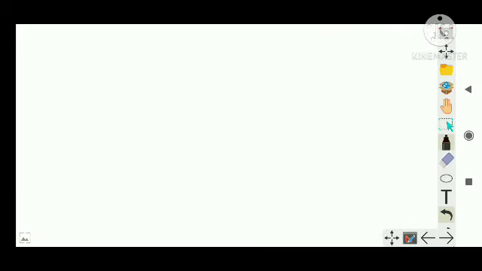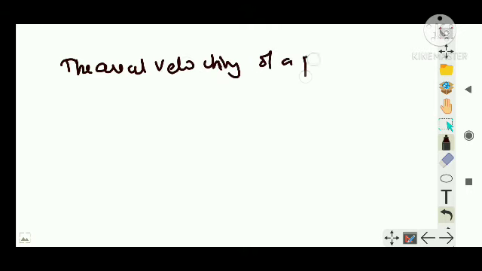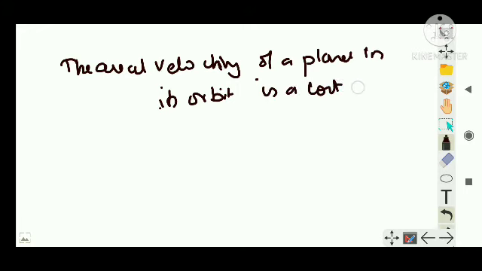So the first one is called the law of orbits. The second law is also called the law of areas, and there is another small statement in the case of Kepler's second law, guys. Again, that is not present in your textbook, but write it down. The second statement also states that the areal velocity of a planet in its orbit is a constant, right? That is what the second statement of Kepler's law states.